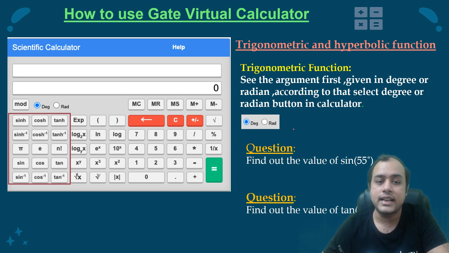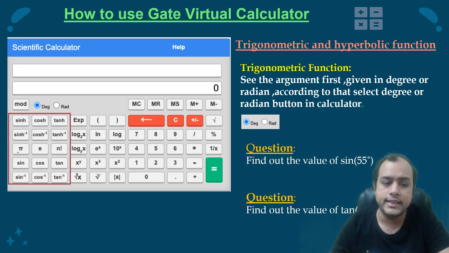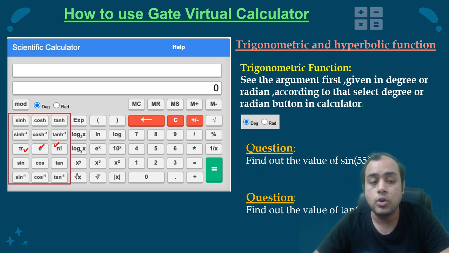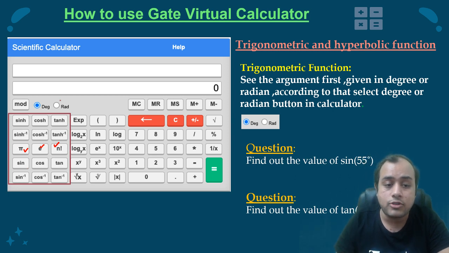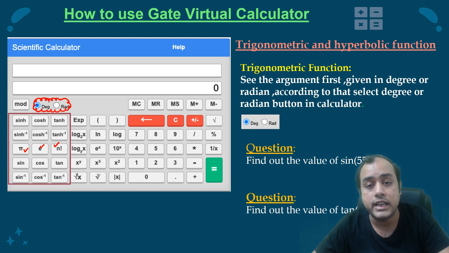Now let's start. Today we will be discussing the trigonometric and the hyperbolic functions. Along with that, I'll also be dealing with pi, e and factorial functions. In the trigonometric functions you have to take care about degree or radian, because sometimes we might commit an error and substitute the argument in a different unit.